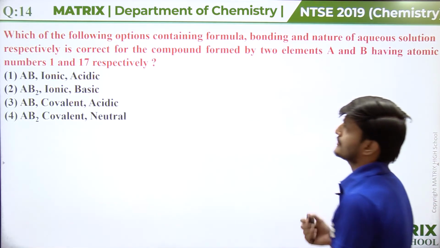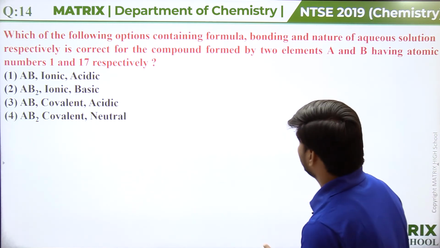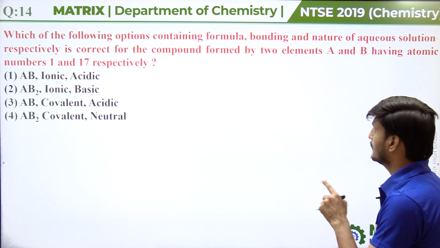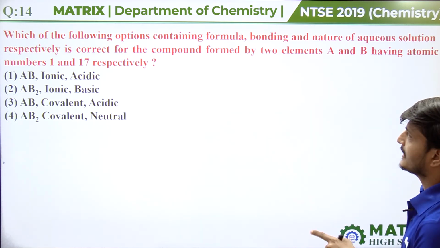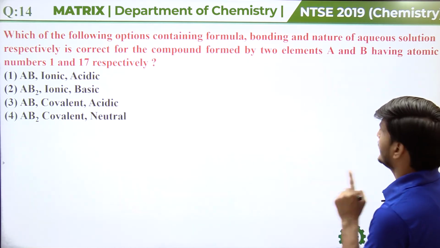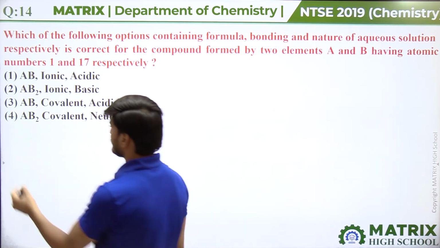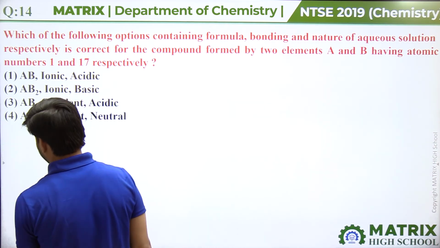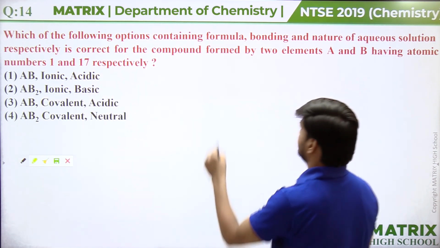The next question is, which of the following options containing formula, bonding and nature of aqueous solution respectively is correct for the compound formed by 2 elements A and B having atomic numbers 1 and 17 respectively.